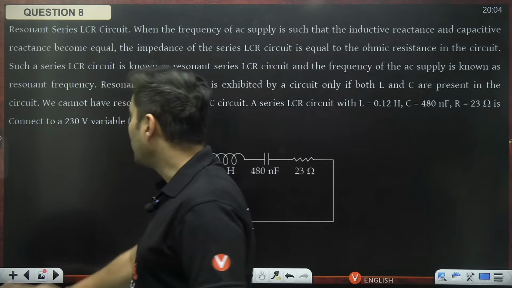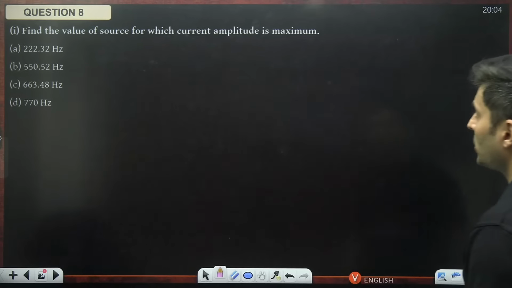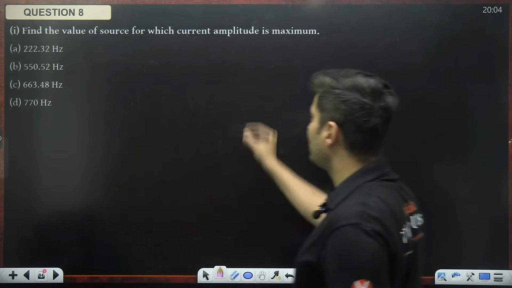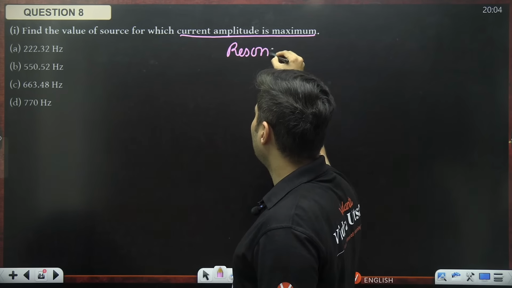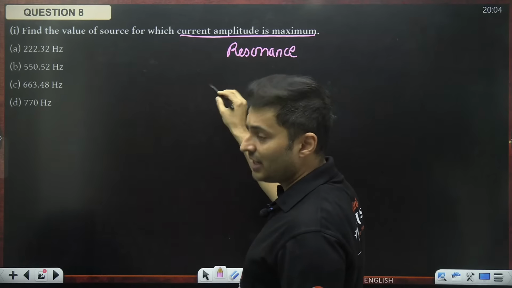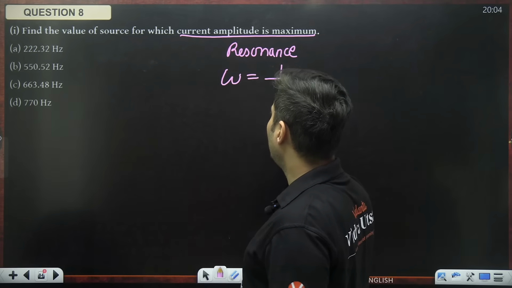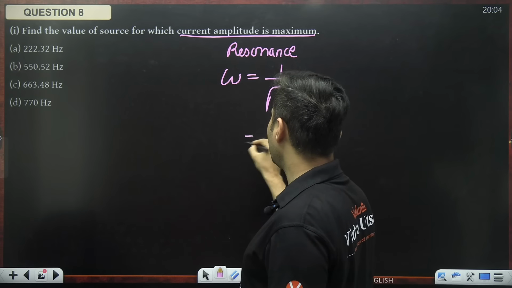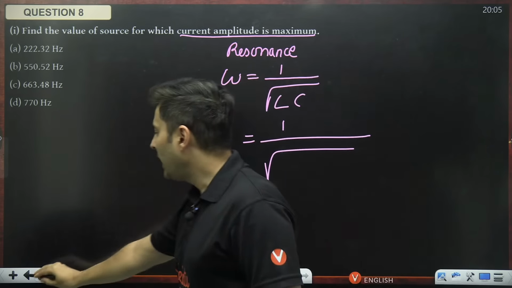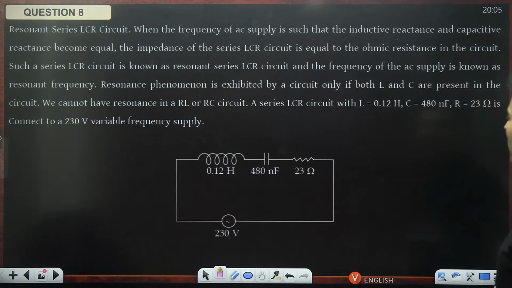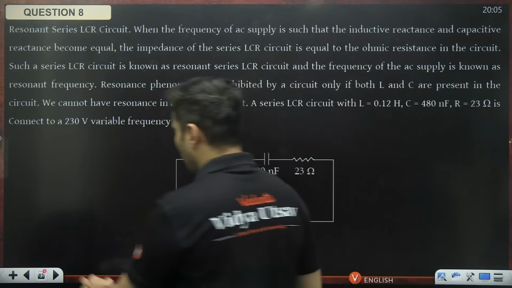Amazing. Let's start. Find the value of the source for which current amplitude is maximum. Current amplitude is maximum means resonance. And resonance happens when omega is 1 by root LC. That's it. So substitute the values, you'll get the answer. L and C both are given: 0.12 and 480 nanofarad.